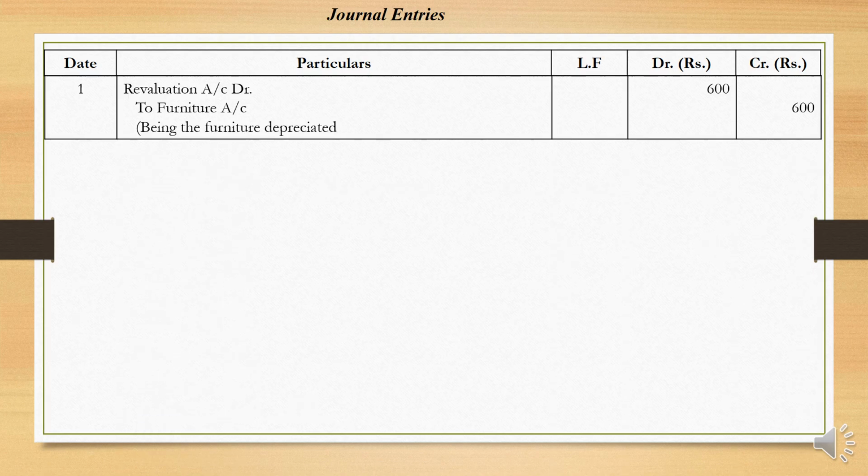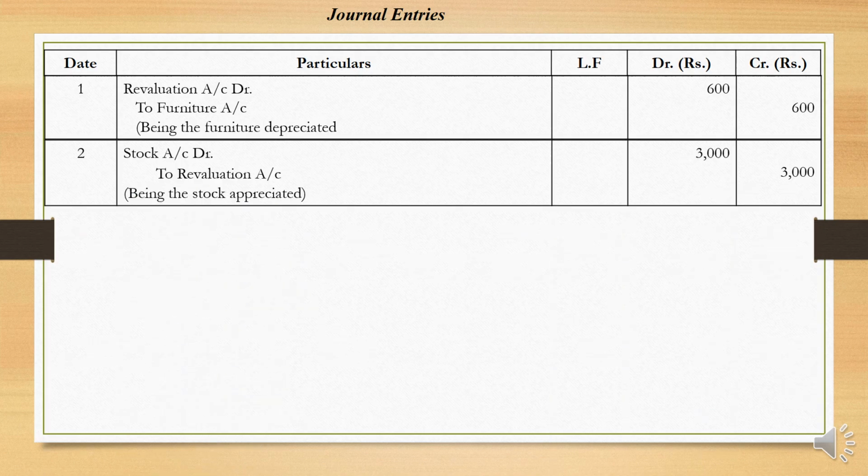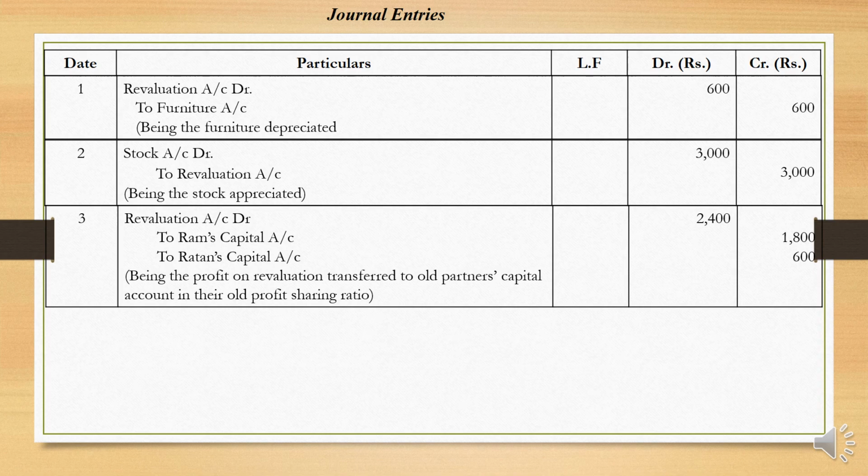First one, revaluation account debited to furniture account, only one asset is depreciated with an amount of 600. Then stock account debited to revaluation account, the amount is 3,000. Stock got appreciated by 3,000. Then revaluation profit has to be transferred to the old partners' capital account according to their old profit sharing ratio, which is 3:1. So 1,800 and 600. This is the profit: 3,000 minus 600 is equal to 2,400.